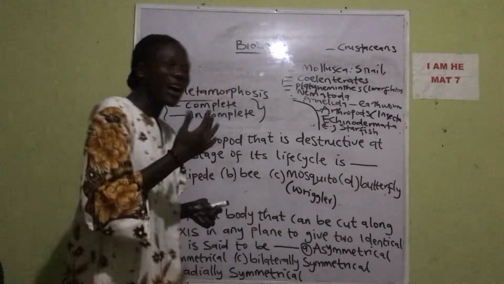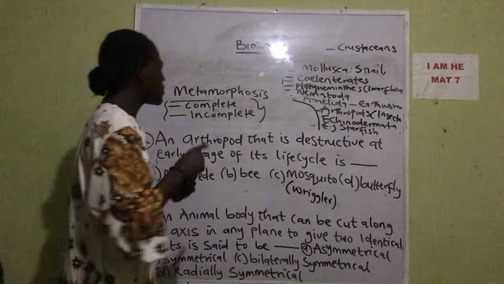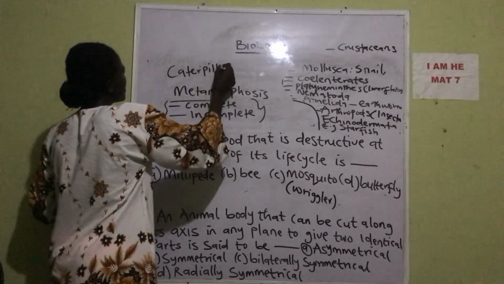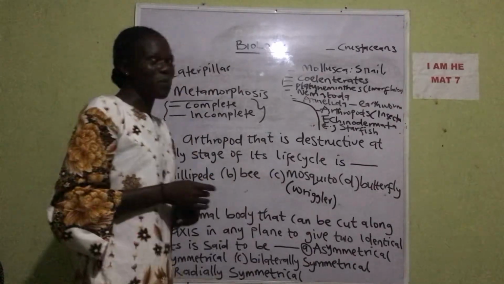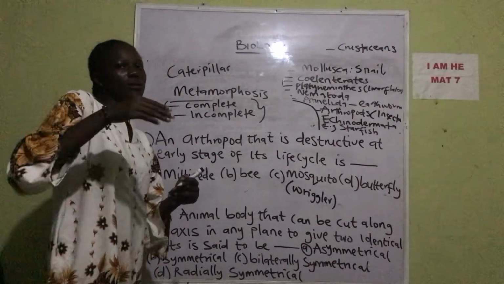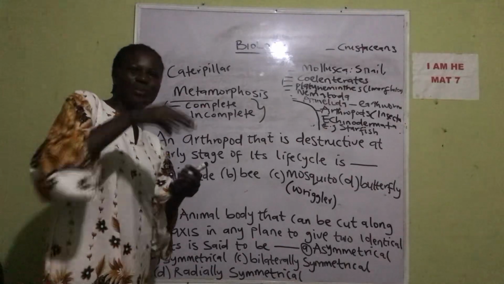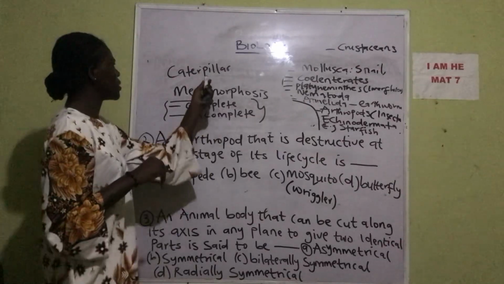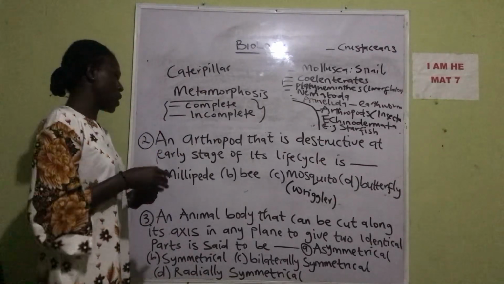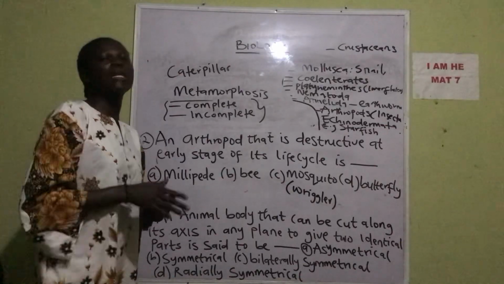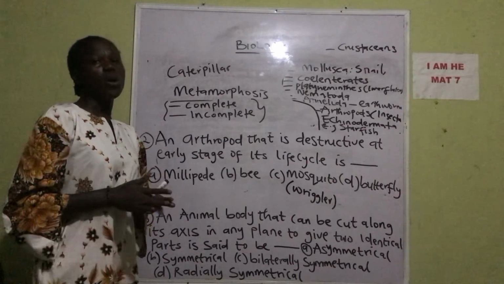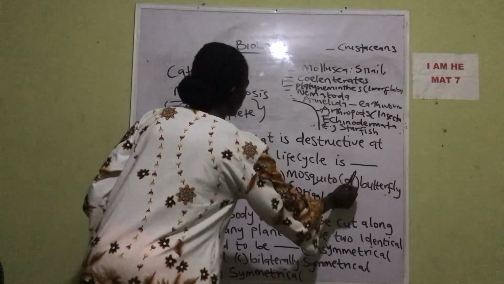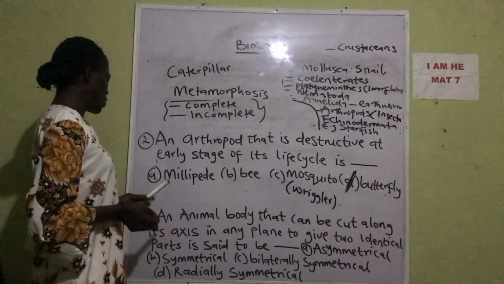The butterfly. At its early stage, that is called the caterpillar. Please take note, the caterpillar is the early stage of butterfly. I believe you've seen some of it on leaves, where it causes patches on leaves. Those green things, that's what they call the caterpillar. They consume leaves. Now millipede actually acts on decayed organic substances. So as such, the answer here is butterfly. So let's get to the next question.